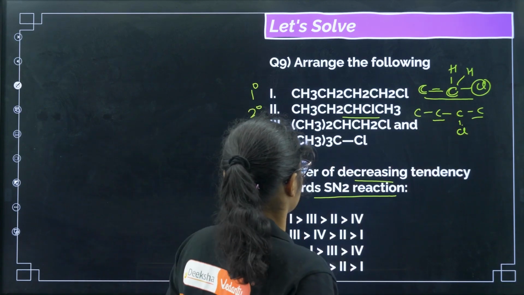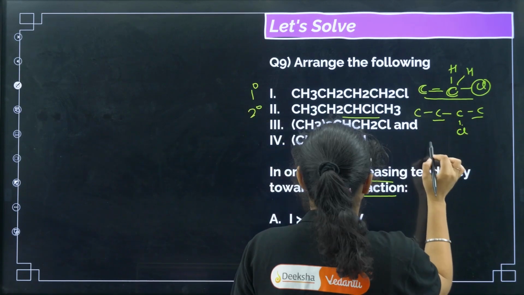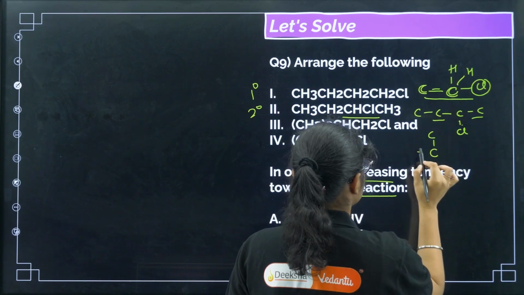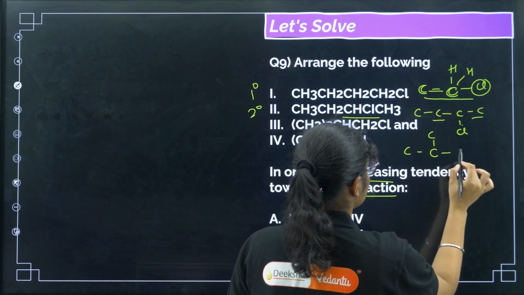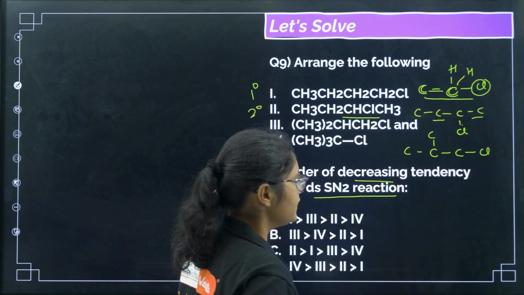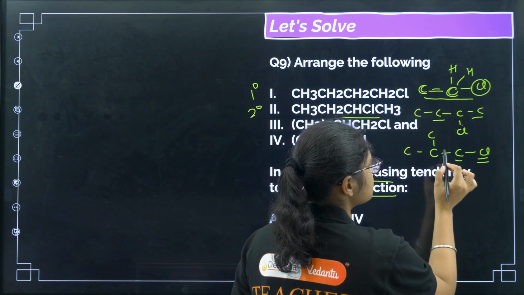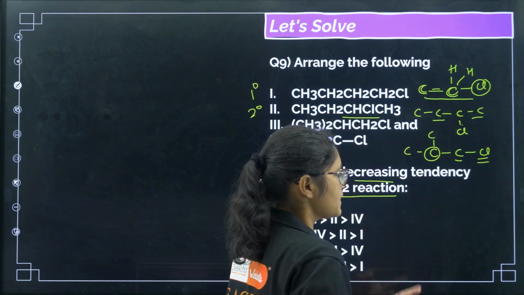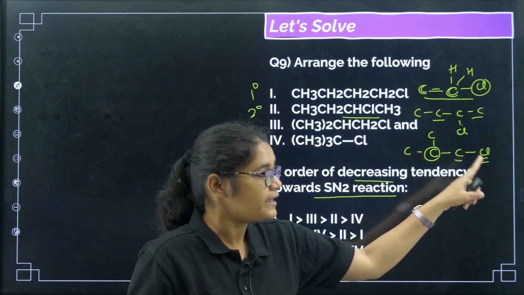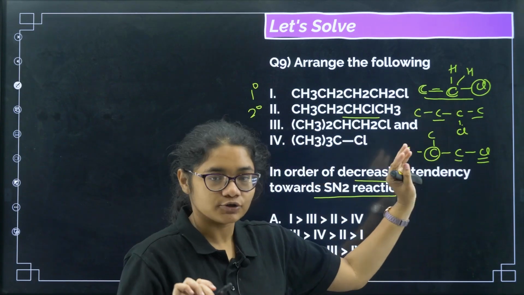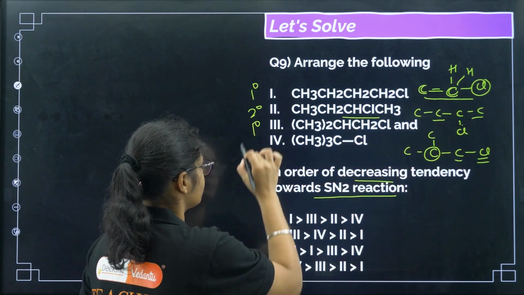Now if you see here, CH3, this one, we have 2 CH3 attached here, then we have CH2 and then Cl, right? So here you see this carbon which contains the chlorine is attached to only 1 more carbon. The carbon which contains the chlorine is attached to only 1 carbon. So this is also your primary carbon, right?